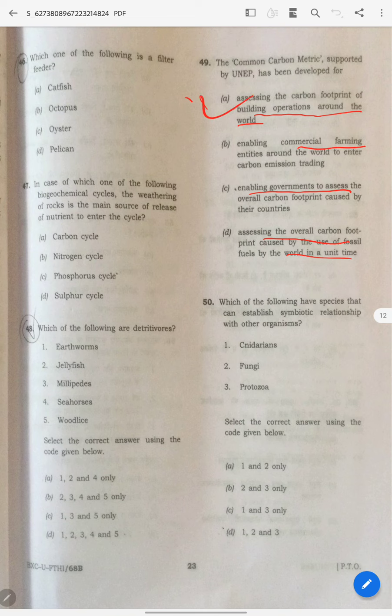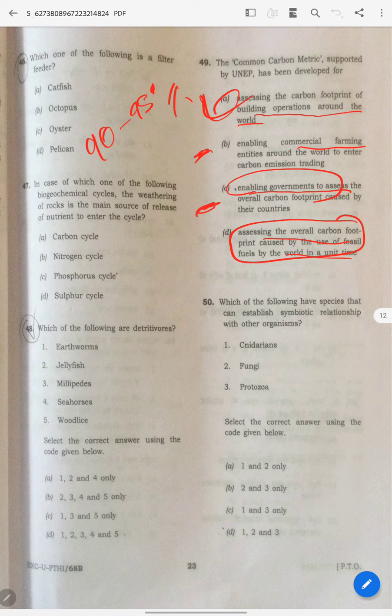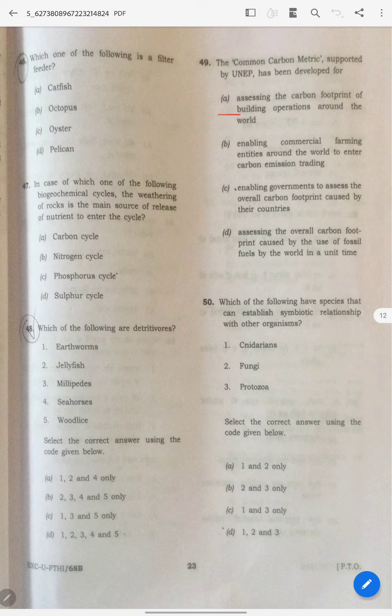Commercial farming: some people may keep it. Oh, okay, this must be the answer. Some people will think, okay, this is correct. It may enable the government. Some people will think overall. Okay, fine, this. But 90 to 95% of people will eliminate this. Building means, why would building alone be there like this? But the answer is A, because UPSC wants you to eliminate it. That's it.